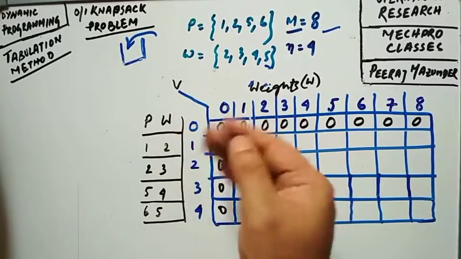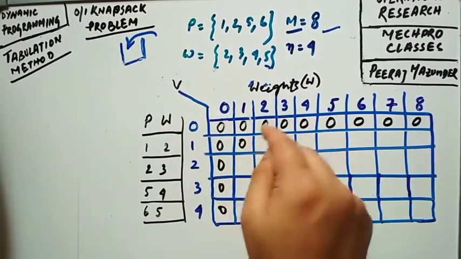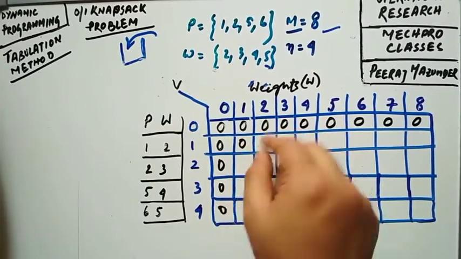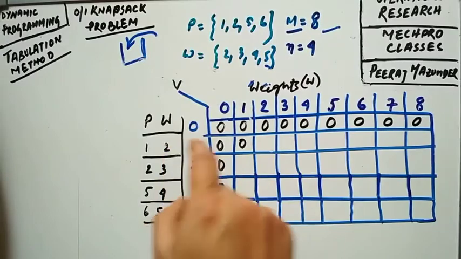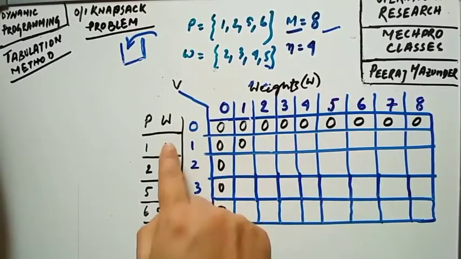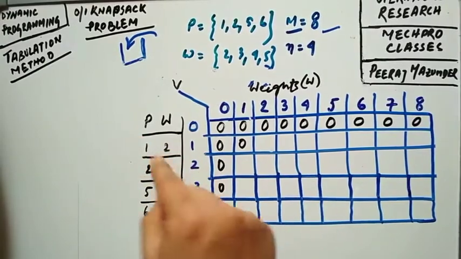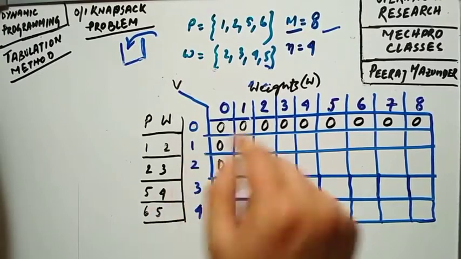You are going to maximize the profit, not the weight. So while solving this problem in the examination, keep one thing in mind: you are going to maximize the profit, not the weight. That will help you a lot in filling this table.